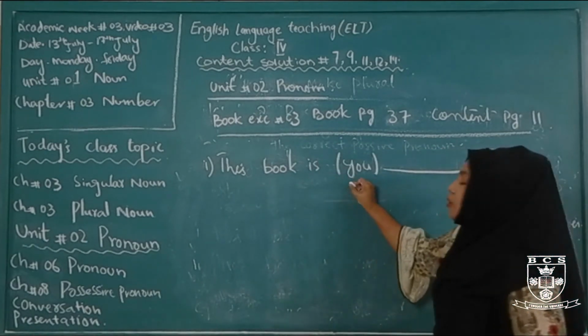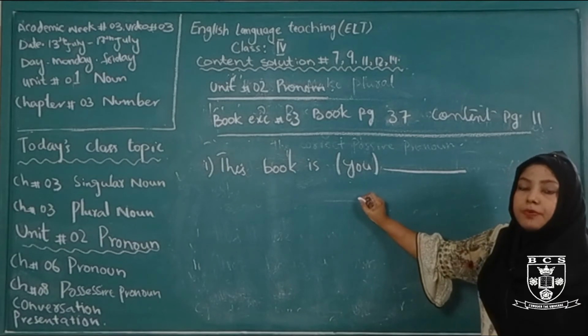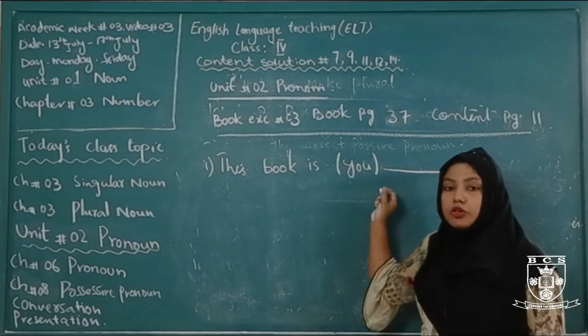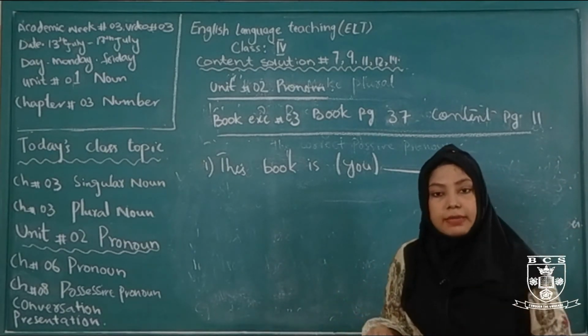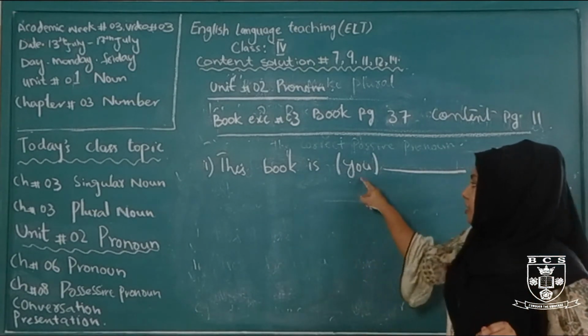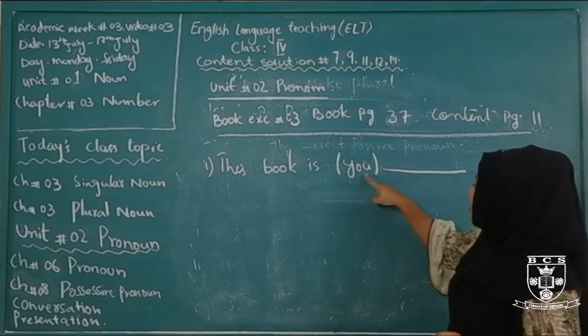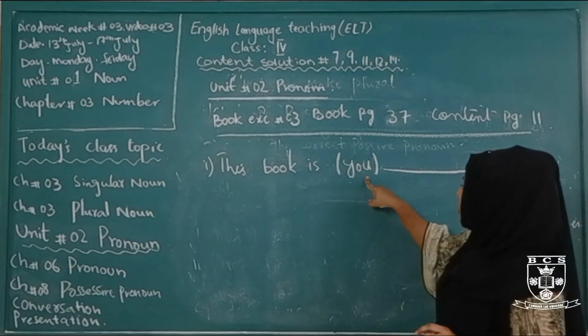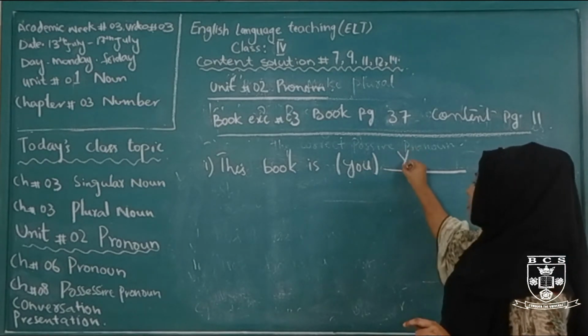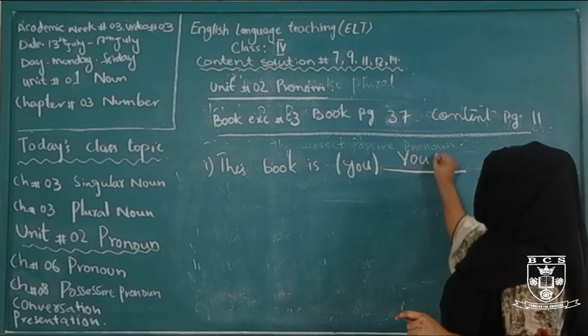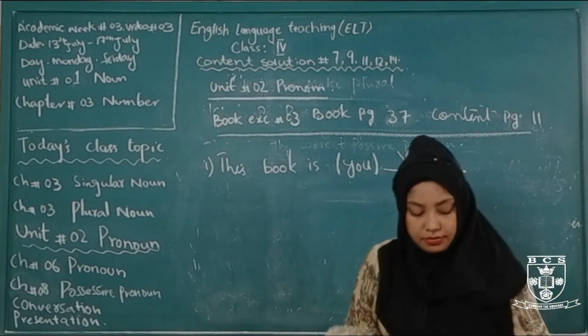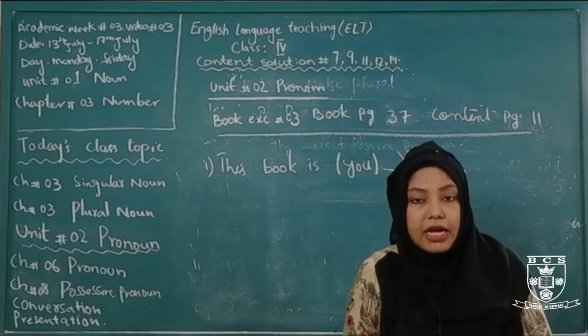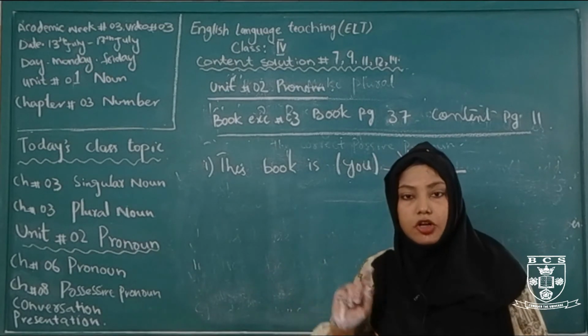This book is you. You is a personal pronoun. What is a personal pronoun? Personal pronouns are used as subject pronouns, जो आपके पास subject के तौर पे use होते हैं. Now change the personal pronoun, and when we change the personal pronoun you into possessive, it becomes yours. This book is yours. Part 2, 3, 4, 5 you will do by yourself like this at your home.